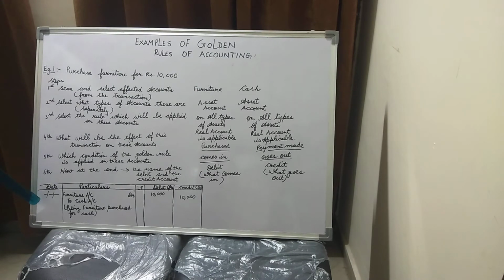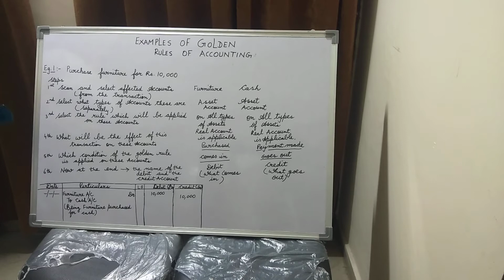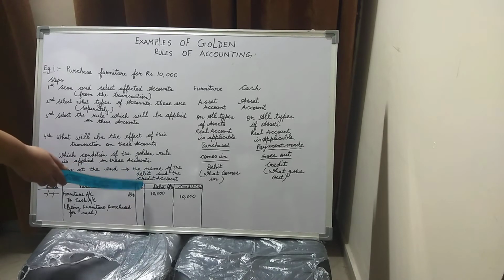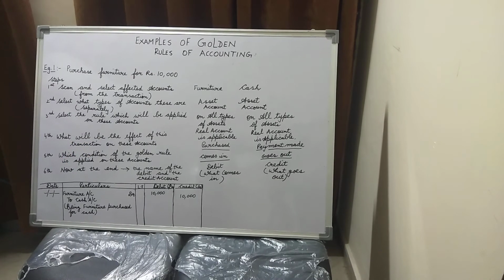So now children, this is a format for the journal entries. On the left hand side, you will make a column for date, then particulars, then LF. LF is ledger folio, that is the page number of the ledger. Then is the debit, then is the credit. For debit, children, we always mention DR, and for credit, I have already told you in the previous lectures also, we always mention CR. Now let us see how this entry will be posted.